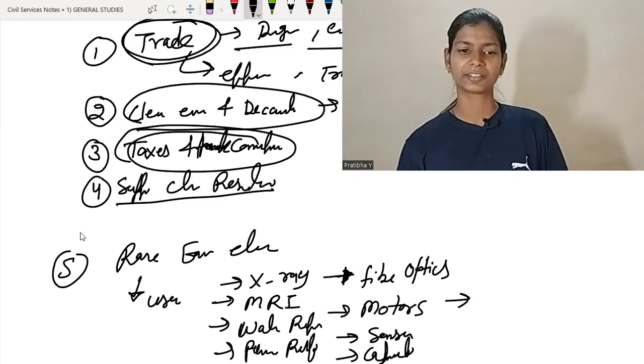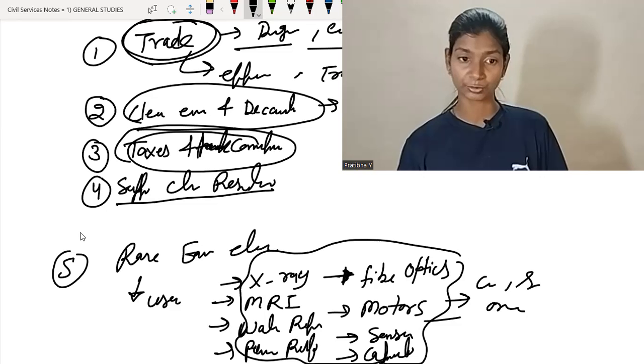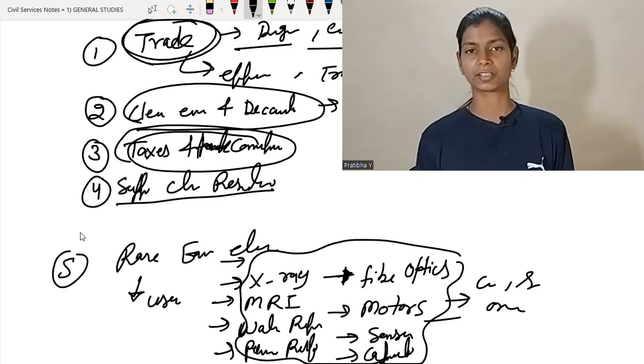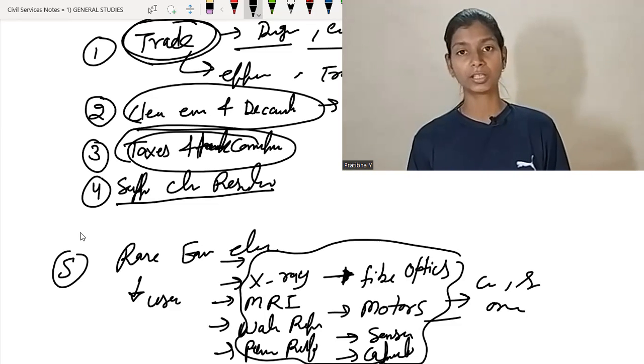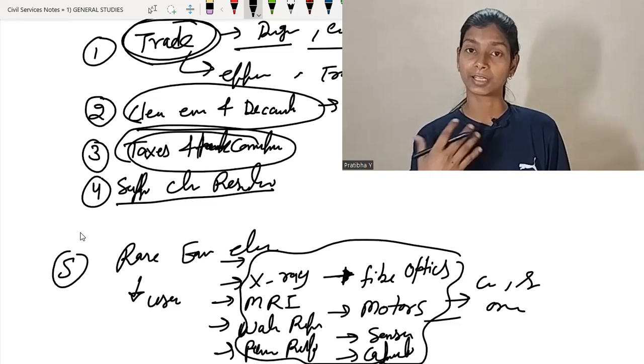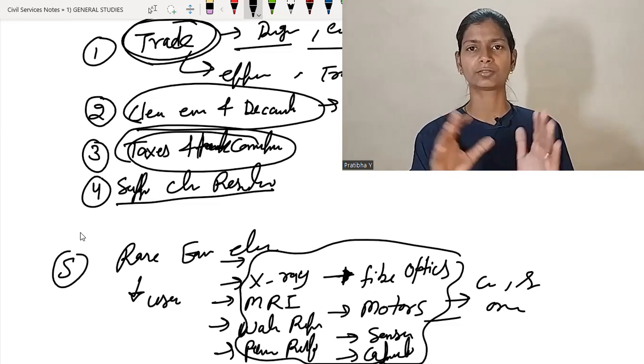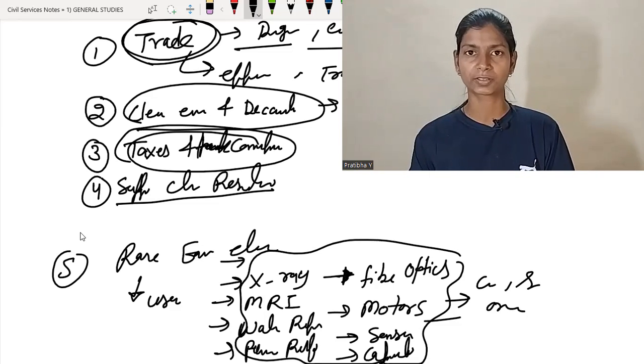That means in different areas we use rare earth elements. They vary in shape, size, color, and origin, and they have different usage in different sectors. Mostly they are used in health, in communication devices, in electronic devices, and other devices we make to send satellites into space.